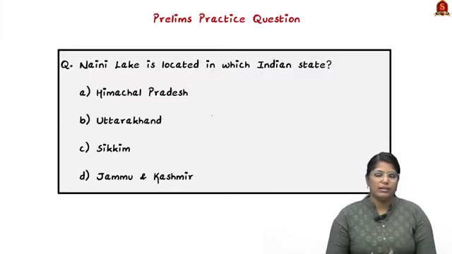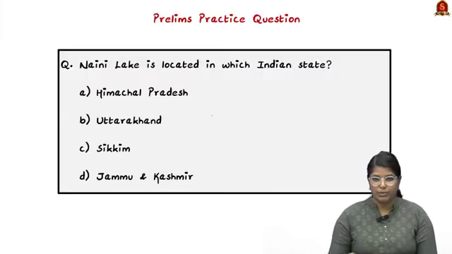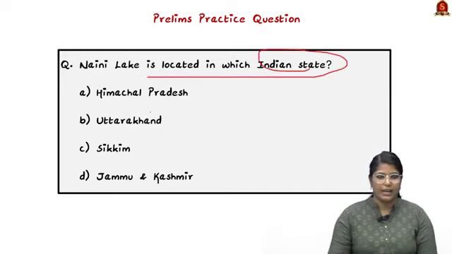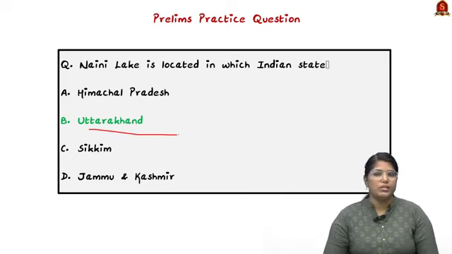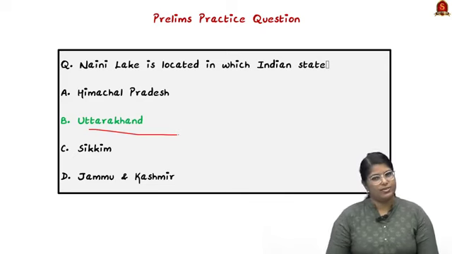Now, based on the things we have discussed, I have framed a prelims question for you. Naini Lake is located in which Indian state? The correct answer for the particular question is option B, Uttarakhand. So with these learned points, now let us move on to the next news article discussion.